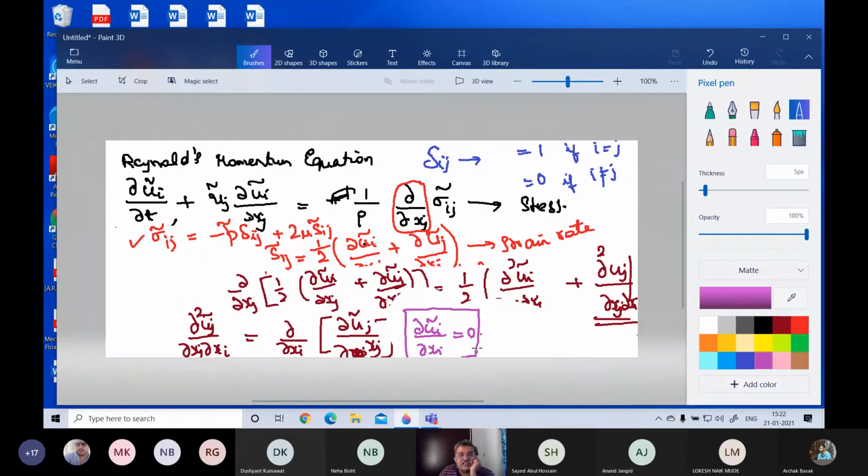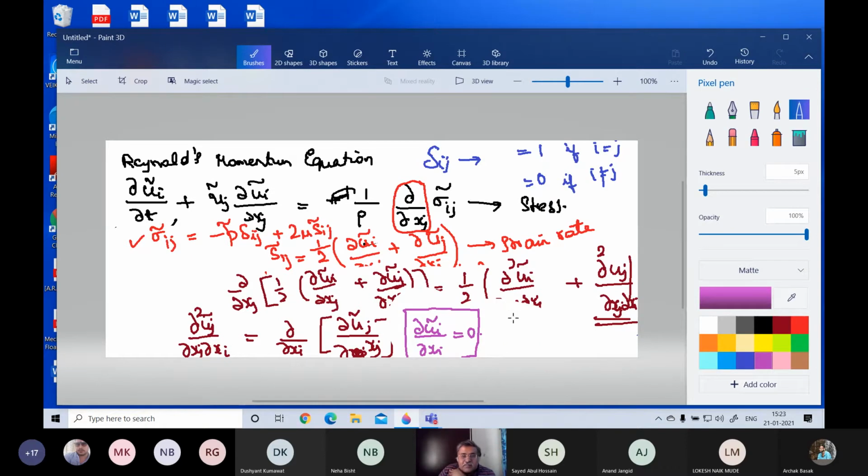It is a summation rule which states that if one index is repeating in a product or a quotient, in either of these two, if an index is repeating, then it is a summation over that index. It does not anymore belong to that one index. It is a summation over the index.